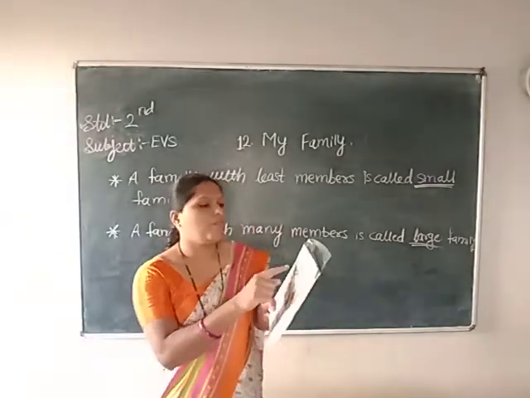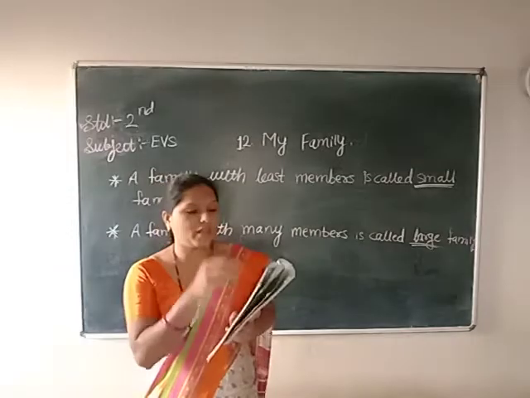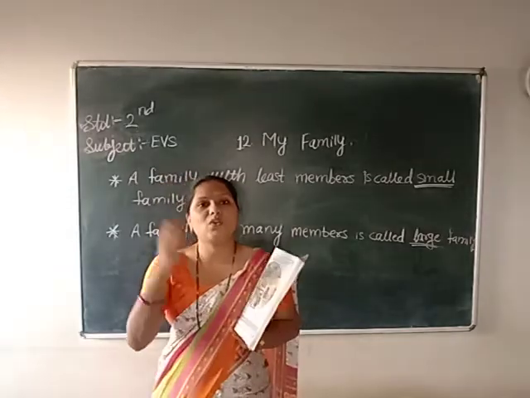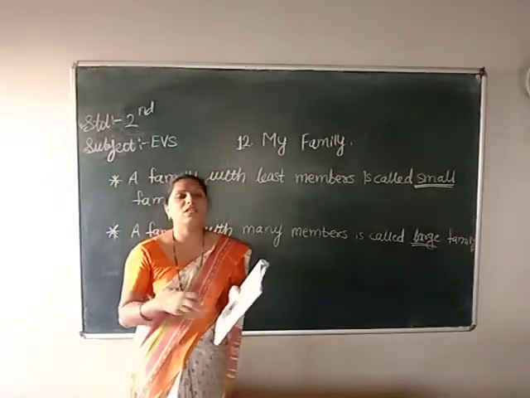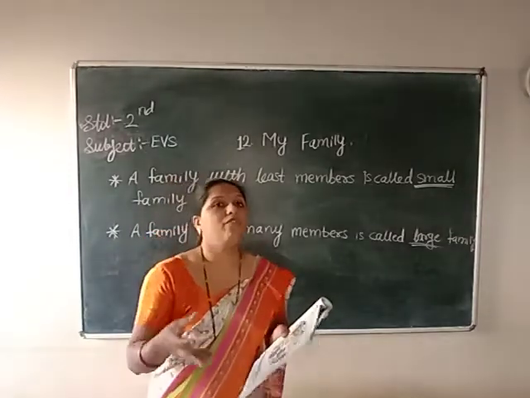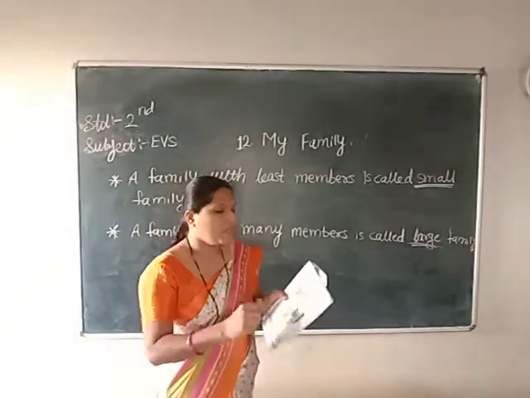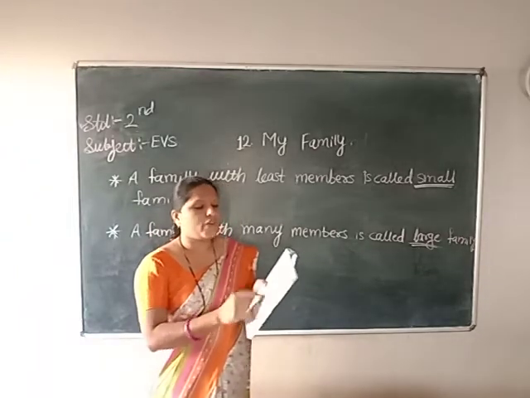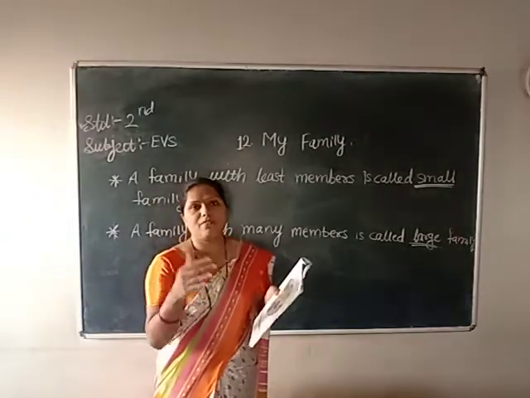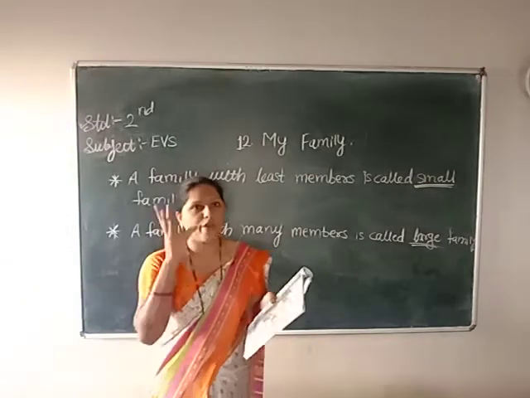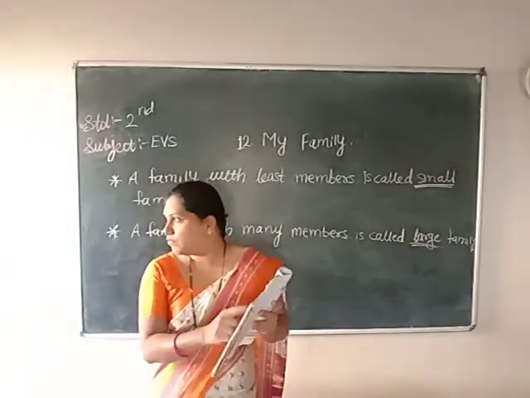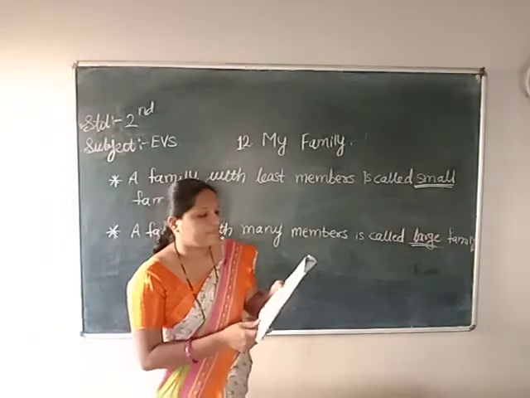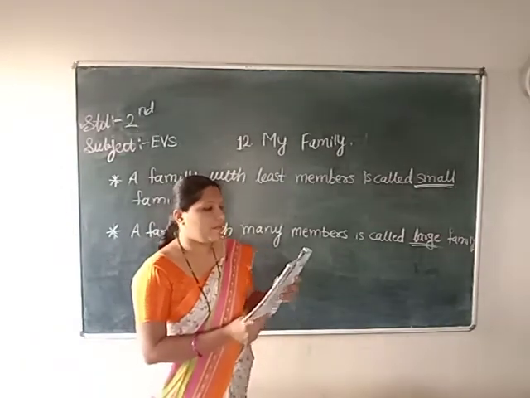Next one here, Vimla's grandmother, what is she doing here? She is combing her hair. All the family members, Vimla's 6 family members including Vimla. So all of them, the remaining 5, grandmother, grandfather, father, mother and brother, are helping Vimla to do some work. Okay. There are 6 members.